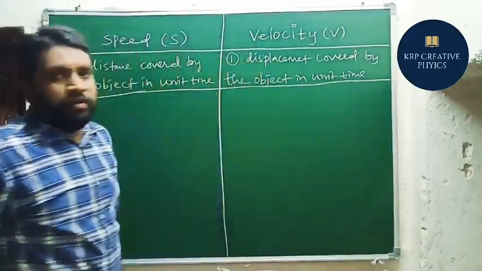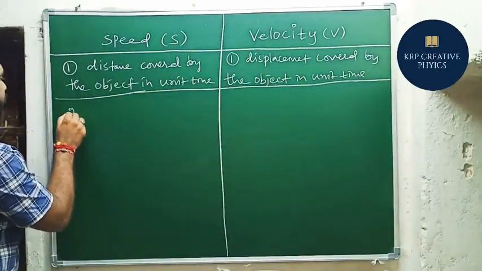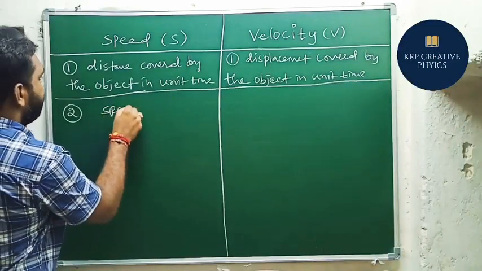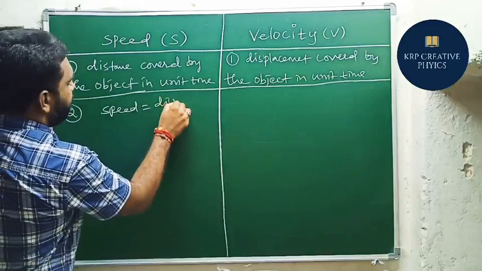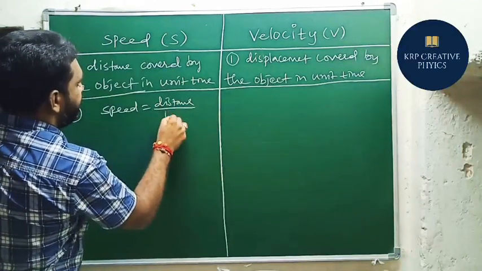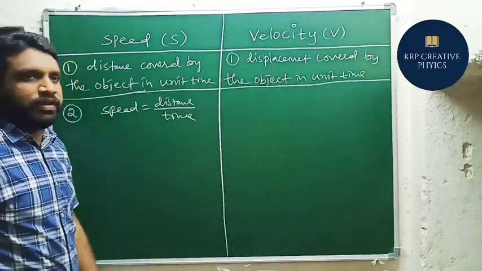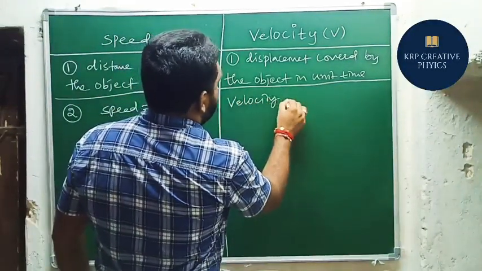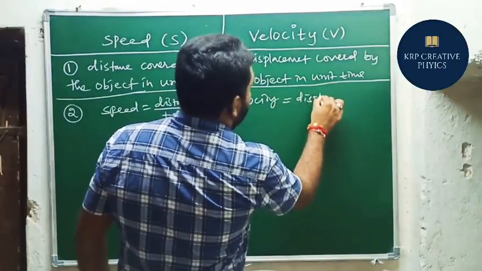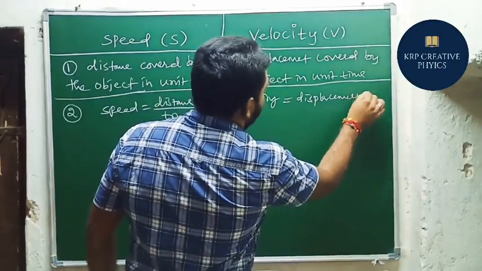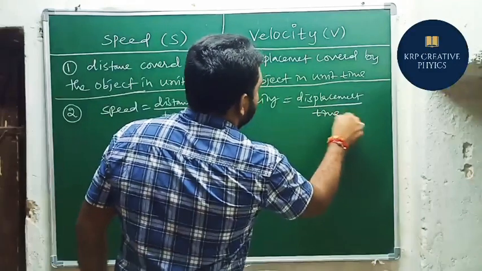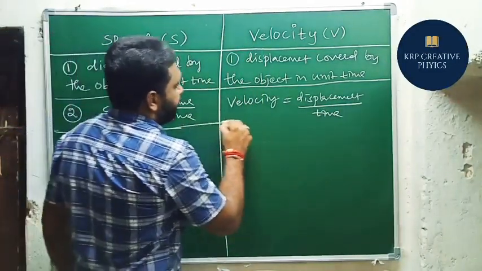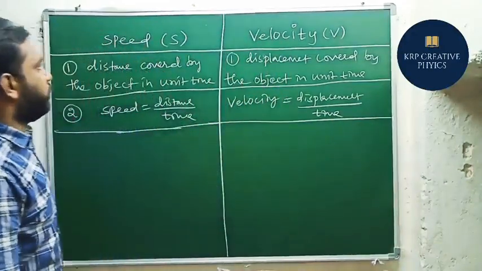After the completion of definition, how can we calculate the speed? Speed equals distance by time. Just now I said this one. So how can we find velocity here? Velocity equal to displacement by time. So this is a second difference. Okay. So let's move on to the third difference between speed and velocity.